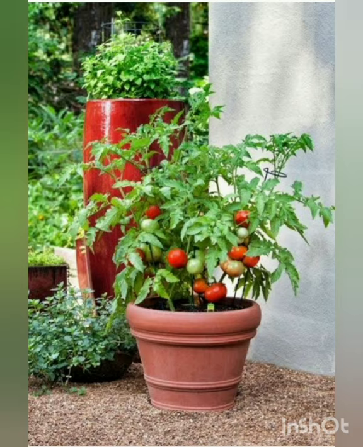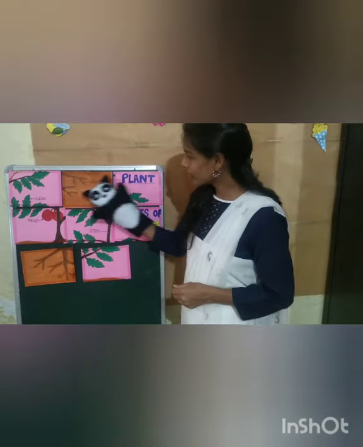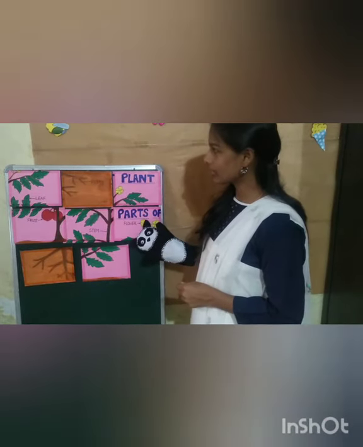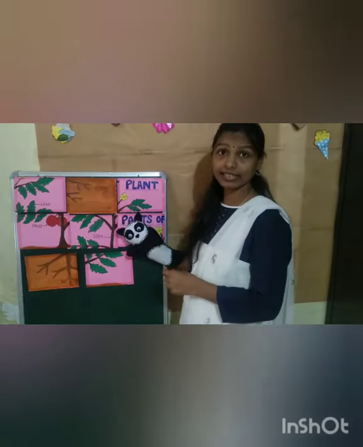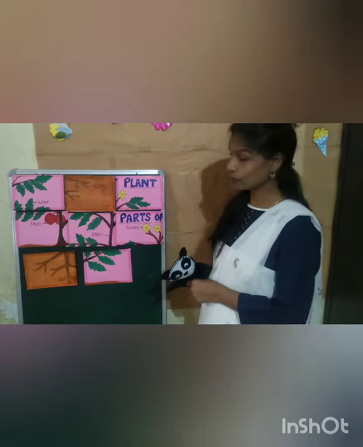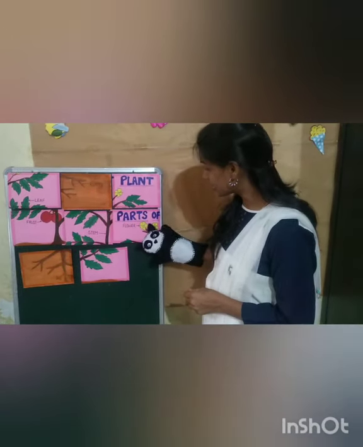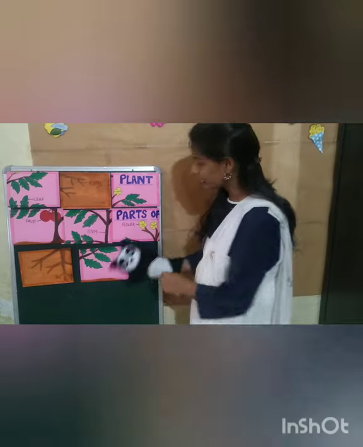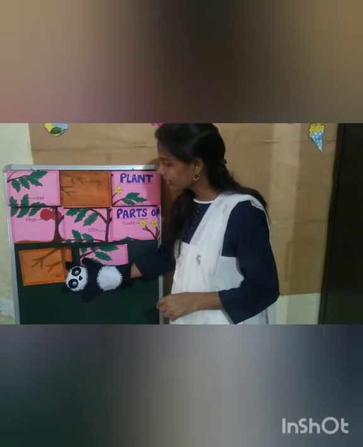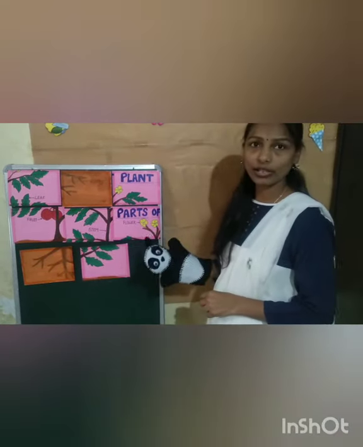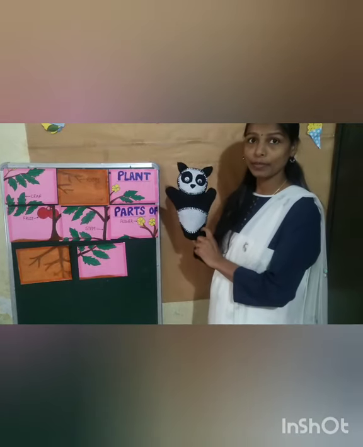Now let's play one puzzle game, children. Observe carefully. By seeing these puzzle cards, we can make out it is something about different parts of plants. Because here we can see flower, here leaves, and here roots. So now let's solve the puzzle and help this panda.